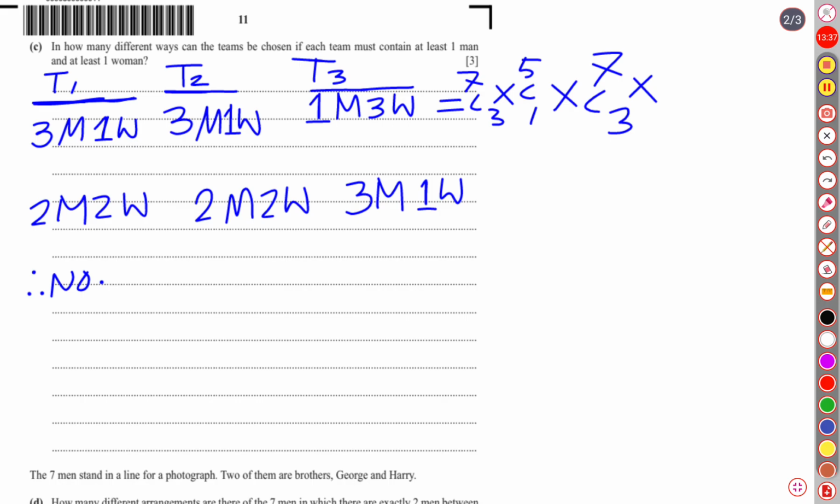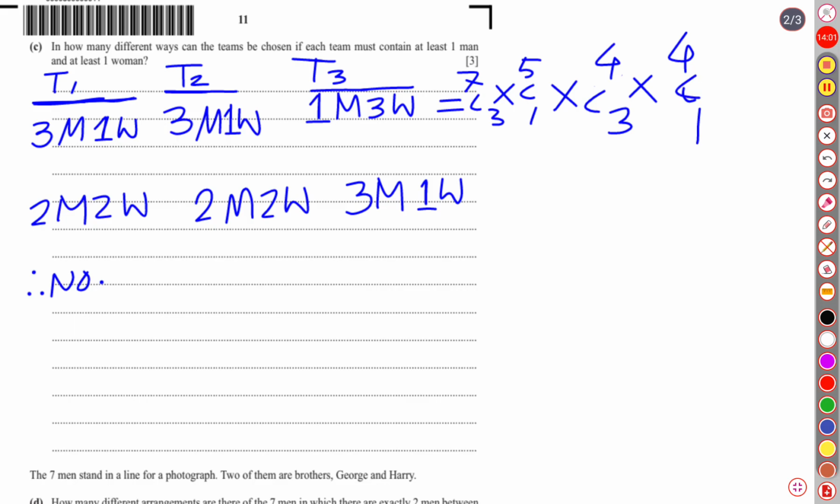There are only four men left, so we have to write four choose three. This is for the second team. Please don't deviate from the fact. Then there is one woman. One woman has gone away from five, so there remain four. Four choose one.